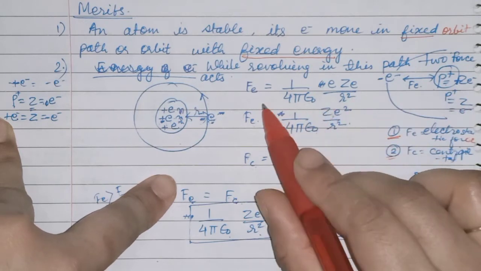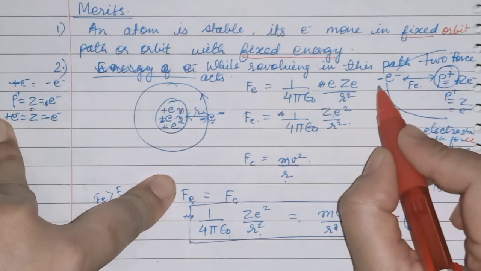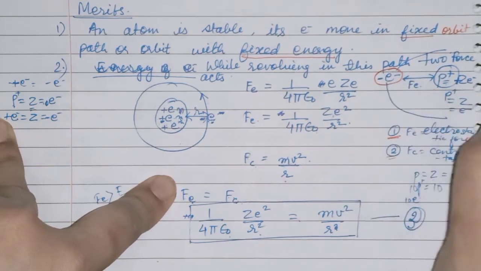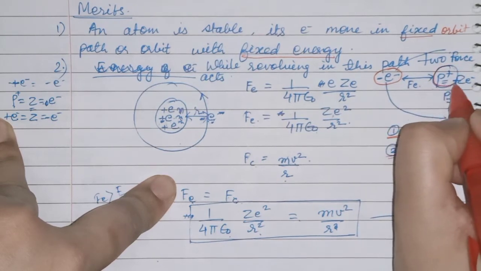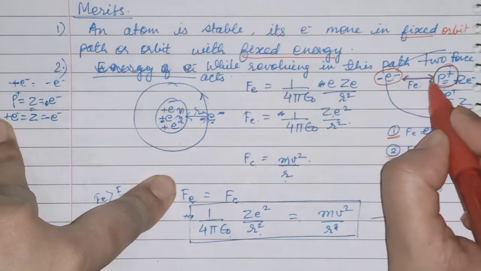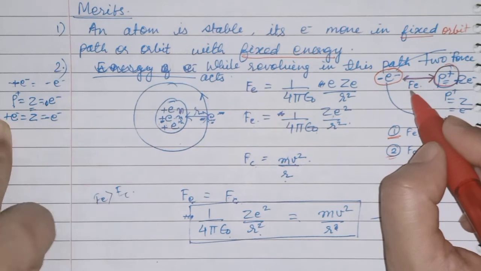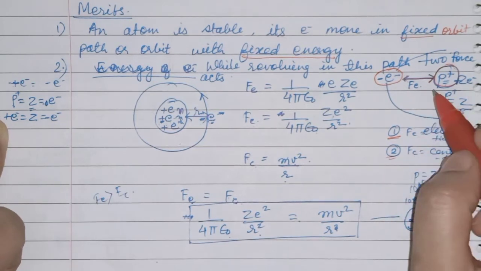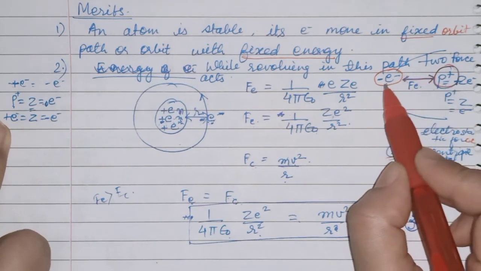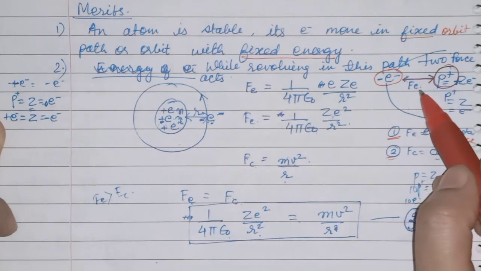Electrostatic force acts when two oppositely charged particles are present. Here the electron is a negatively charged particle and the proton is a positively charged particle. So the force of attraction between these two particles is the electrostatic force of attraction. Understood? What is electrostatic force? It acts between two oppositely charged particles.